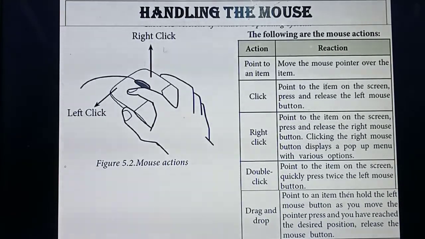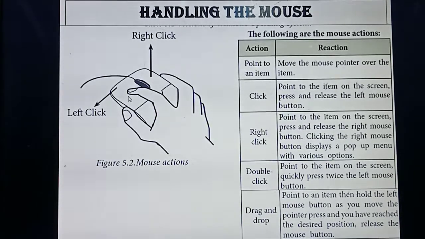Mostly you will click which button? The left mouse button. What do you mean by click? You need to point to the item. For example, if I need to click here, I need to point the mouse pointer here. Then keep the finger like this and click the left mouse button once. Understood? What's the use of left click?